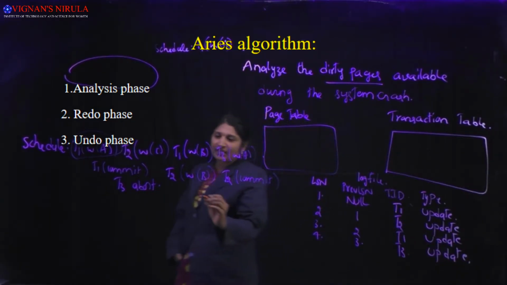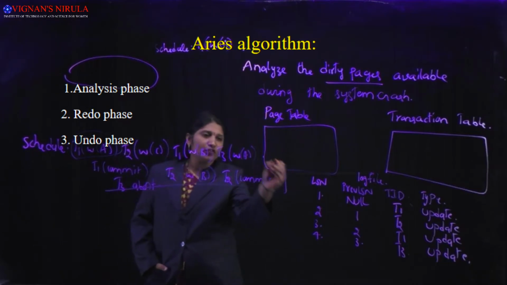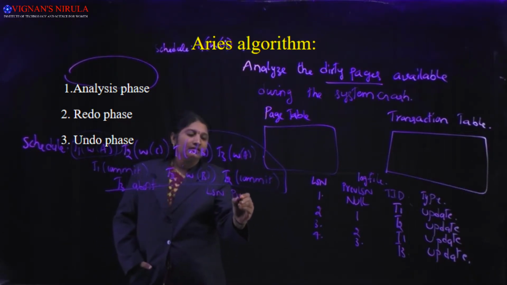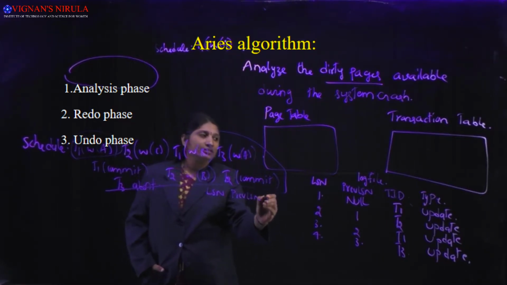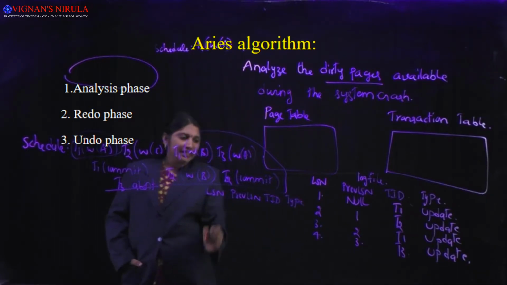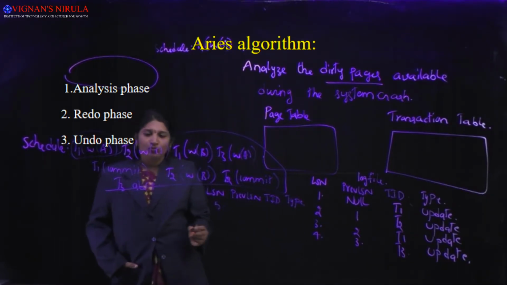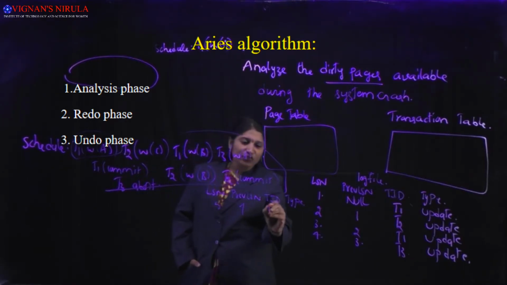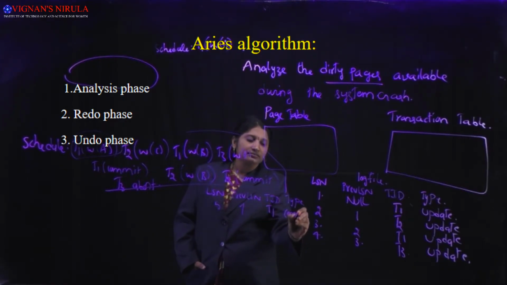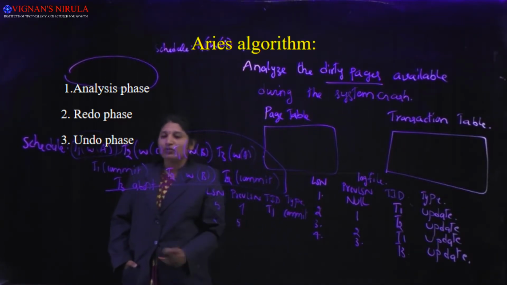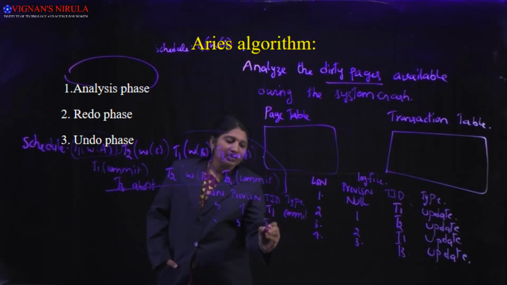And here I am writing the log file continuation: LSN, previous LSN, transaction ID and type. The next LSN continuation is 5. What is the previous LSN? 4. The transaction ID is T1 and commit. And next 6. Previous LSN is 5. T2 update.